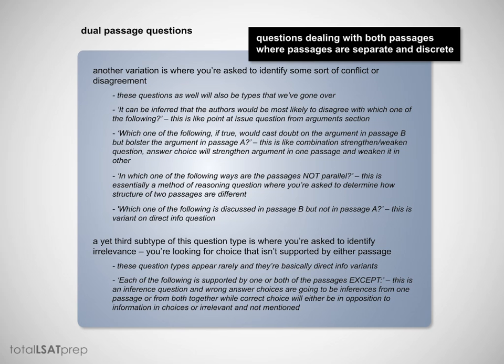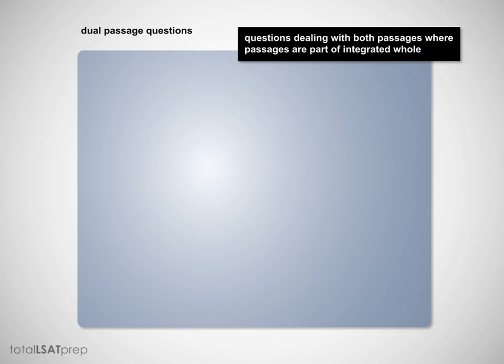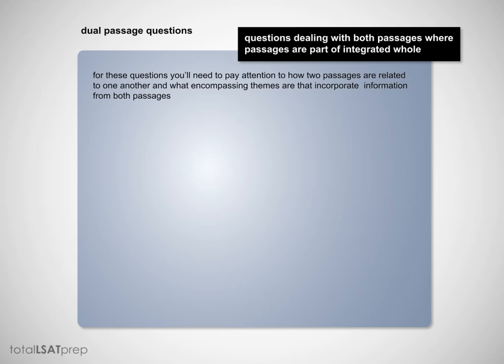So these three subtypes were all question variations that had you looking at the passages as two distinct entities. Okay, you'll also find questions dealing with both passages, where the passages are part of an integrated whole. Now, for these questions, you'll need to pay attention to how the two passages are related to one another and what encompassing themes are that incorporate information from both passages. These questions will generally ask about a relationship between the two passages or about a specific aspect of the relationship.